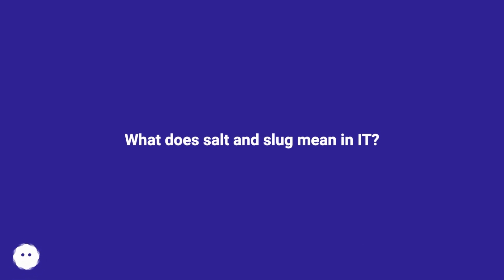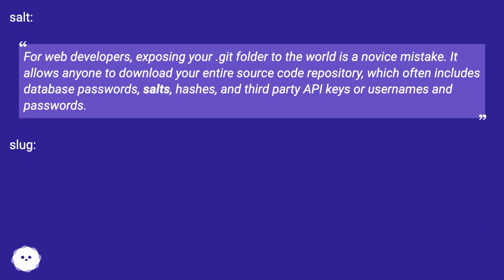What does salt and slug mean in it? Salt. For web developers, exposing your .git folder to the world is a novice mistake. It allows anyone to download your entire source code repository, which often includes database passwords, salts, hashes, and third-party API keys or usernames and passwords. Slug.